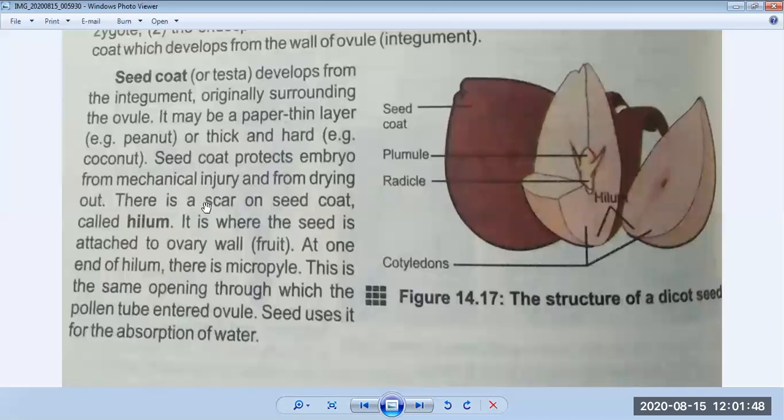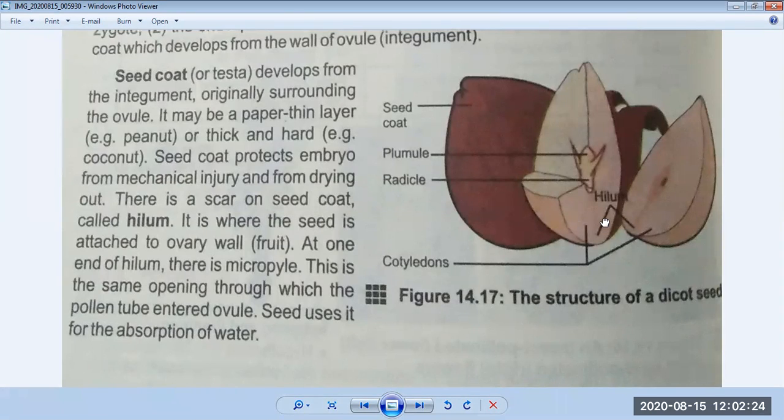There is a scar on the seed coat which is called the hilum. Its important function is that it is where the seed is attached to the ovary wall. You can see here in the diagram, this is the hilum, and this is showing two seeds, one seed and another seed. The hilum is a scar which attaches the seed to the ovary.